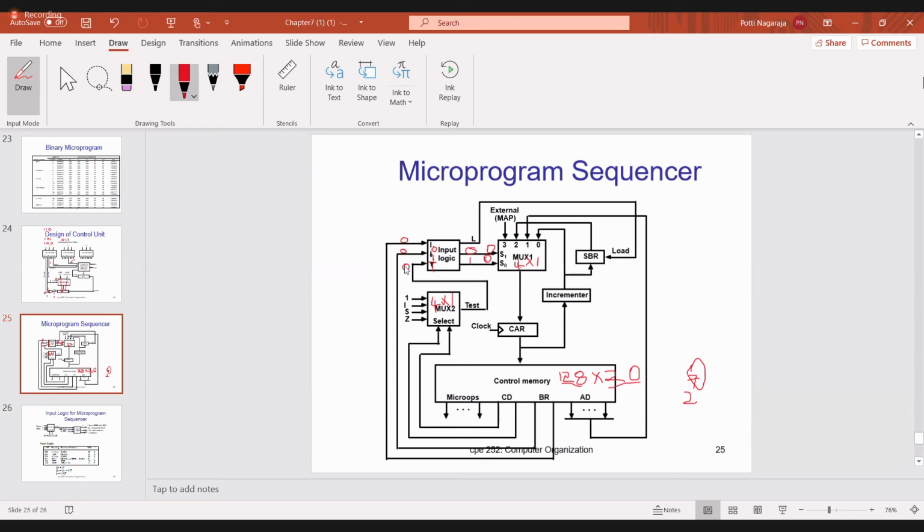Now this I1, I0 is connected to where? This is 0, this is 0. So when it is 0, 0, I1, I0 also are 0, 0. Is it okay?